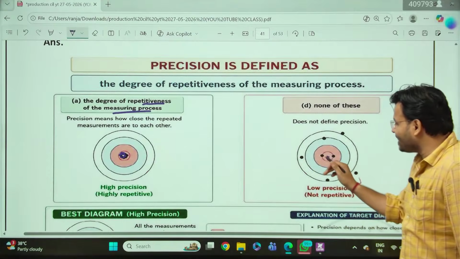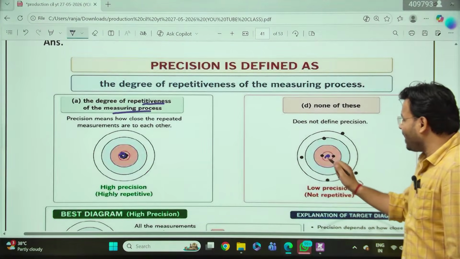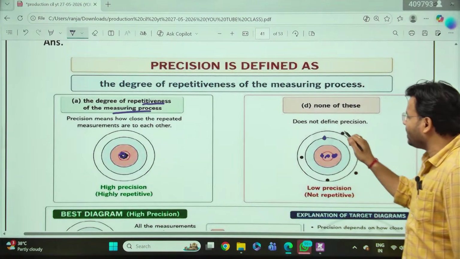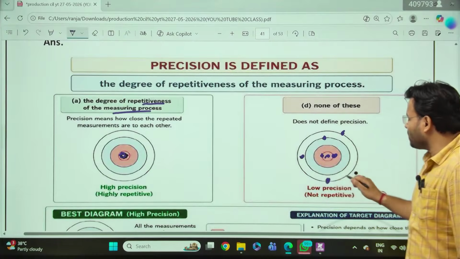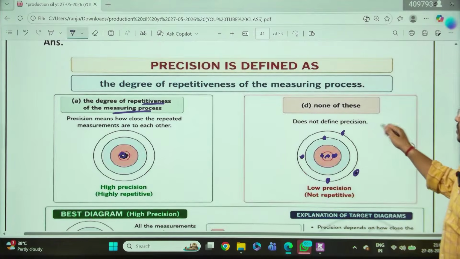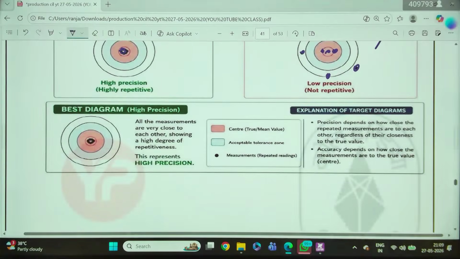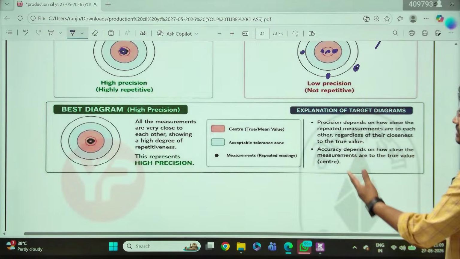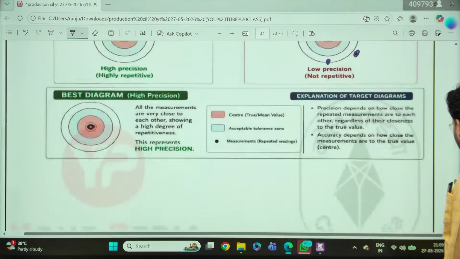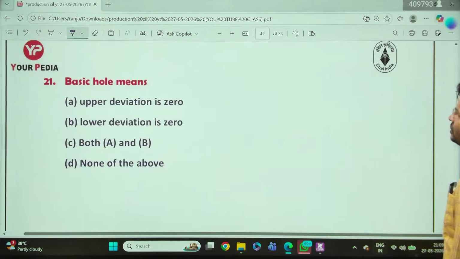You have to target there. But once you fired the bullet, it hit here, once it hit here, once it hit here. Do you understand or not? So it is not precise. So this does not define precision, it is not precise. In the base diagram you can see, repeating the same result multiple times is the meaning of precision.